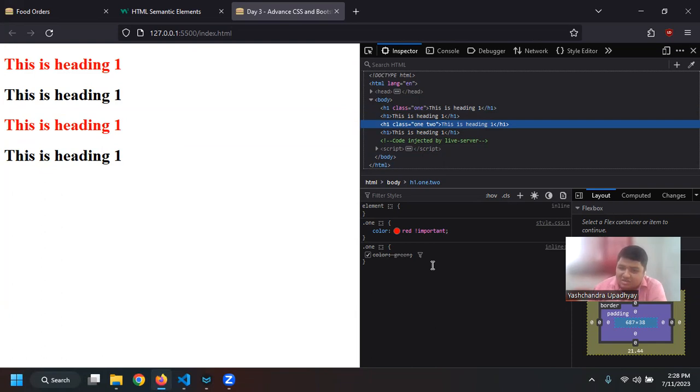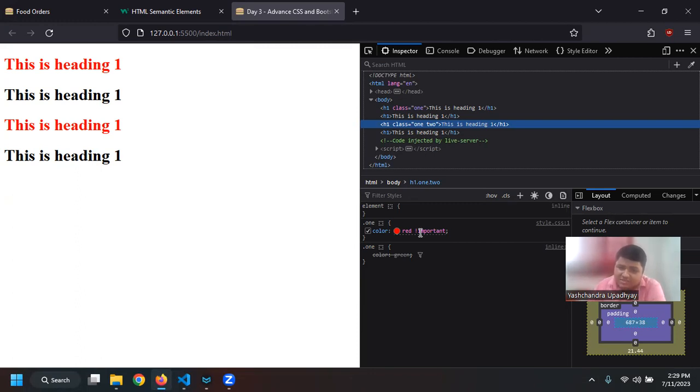That means the browser knew that according to the specificity, I want to apply the green color, but we applied exclamation important and told it that no, you must apply the red color first, right? That is the power of exclamation important, where you can override the choices of the browser itself and apply some styling.